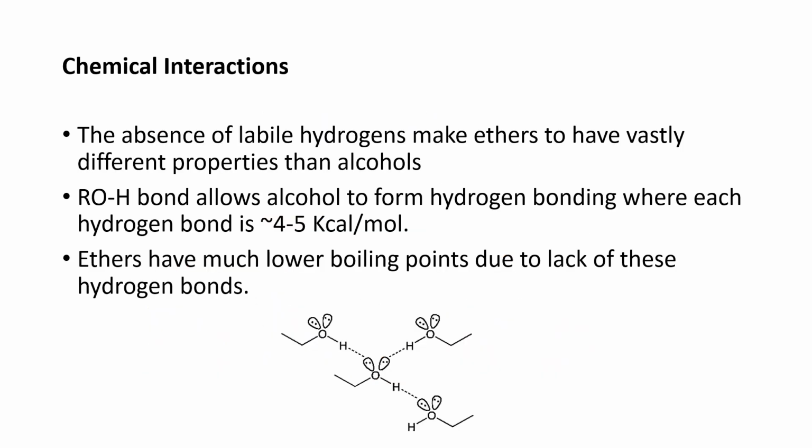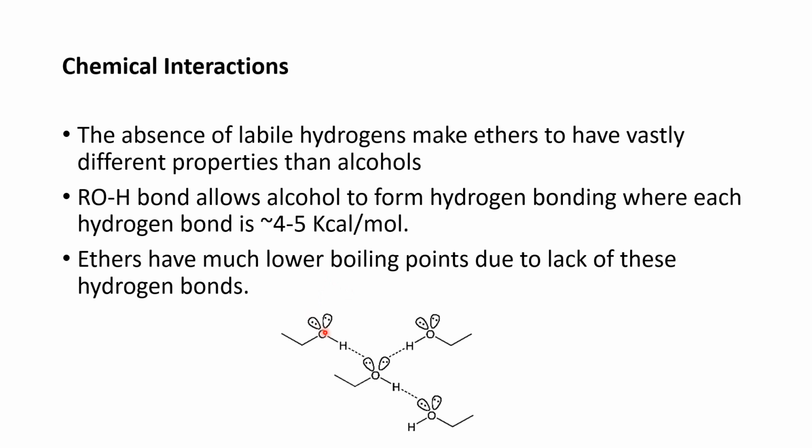Now students, we have the chemical interactions of ether. In the case of ether, there is an absence of labile hydrogen, due to which the properties of ether and alcohol become different from each other. In the case of alcohol, hydrogen bonding is very evident, as you can see in this diagram.